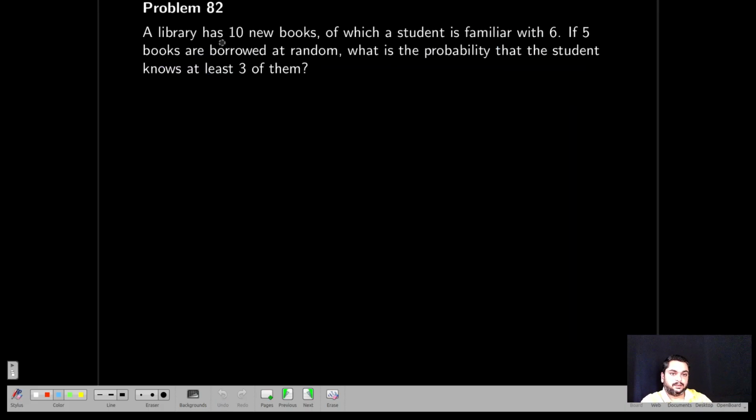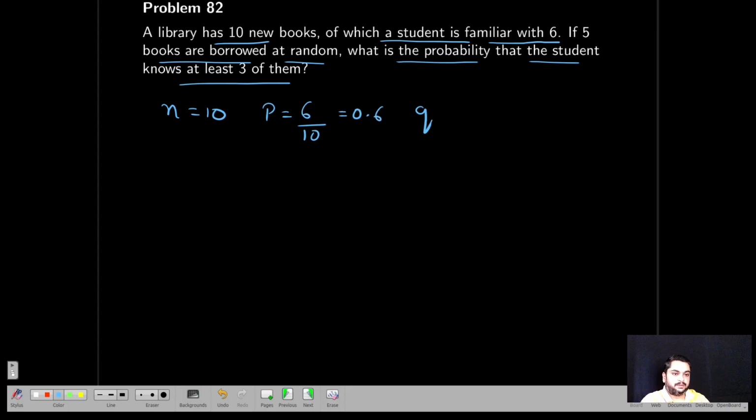Next, a library has 10 new books, of which a student is familiar with 6. If 5 books are borrowed at random, what is the probability that the student knows at least 3 of them? It sounds like a binomial distribution, but please check here. A library has 10 new books. If you say n equal to 10, and he is familiar with 6 books, the probability of familiarity, that is success, is 6 by 10. So he is not familiar is 0.4.